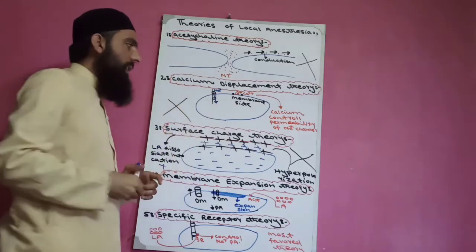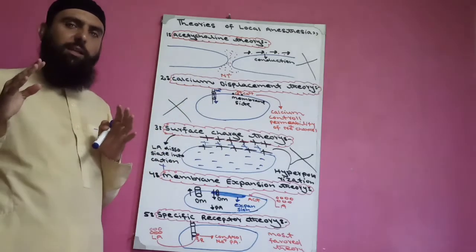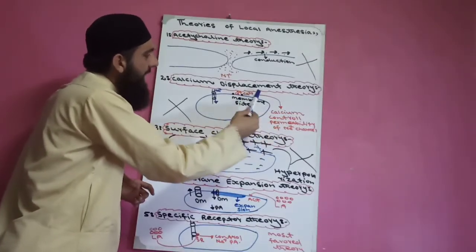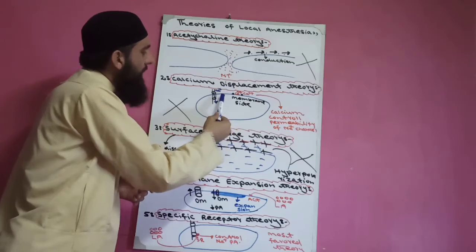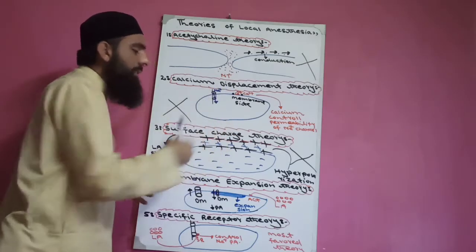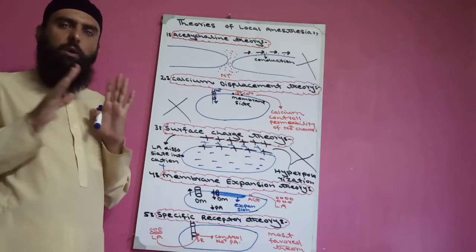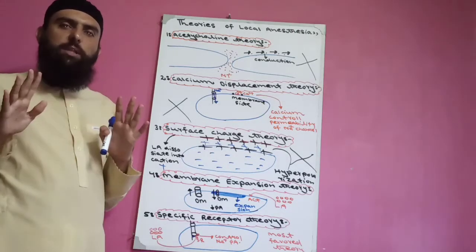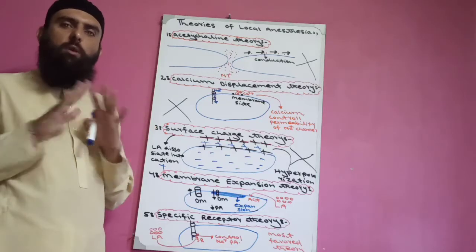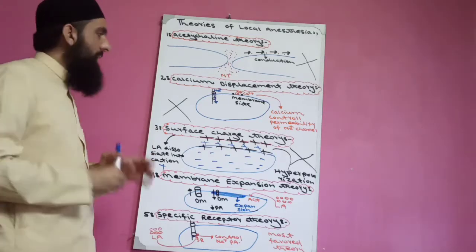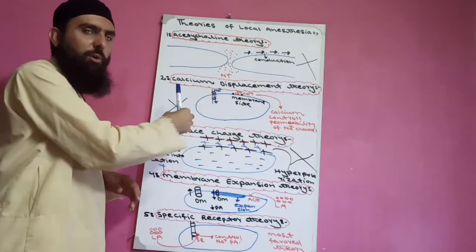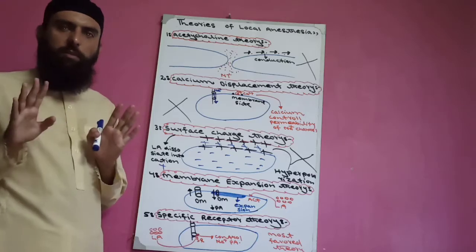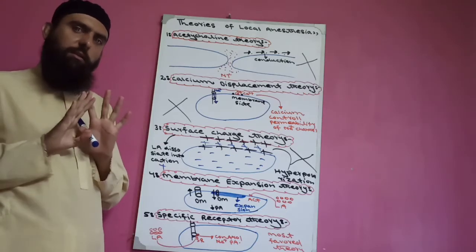Calcium displacement theory states that when we inject the local anesthetic, it displaces the calcium from this site and acts on this site to control the permeability of the sodium ion channel. As a result there will be no influx of sodium ion, no depolarization, no action potential, no impulse generation, no impulse conduction, no pain. But this theory is also wrong. There are no specific sites on the cell membrane where calcium ion is attached.